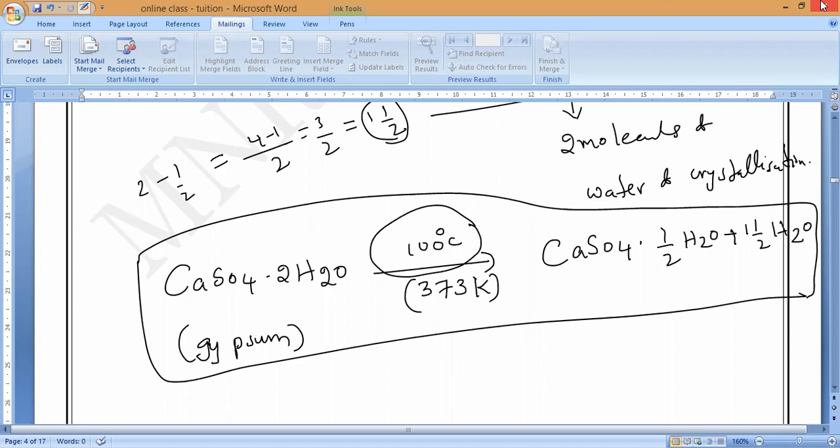Now, sir, immediately Arya will ask me, sir, what if I give 150? What will happen, sir? You are saying maintain exactly 100 or don't go more than that. Because of what happens to the hydrogen molecule, this is the reason assertion question. They will ask you the reason assertion question. All of you remember.